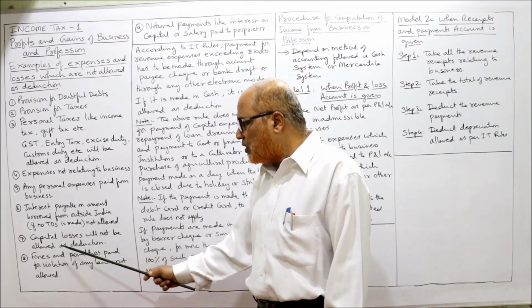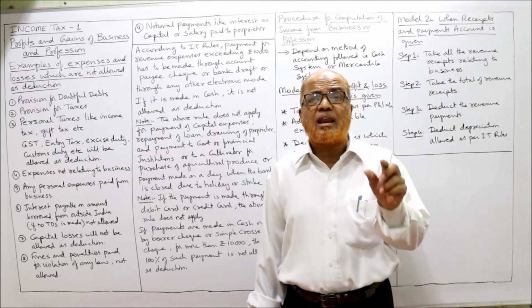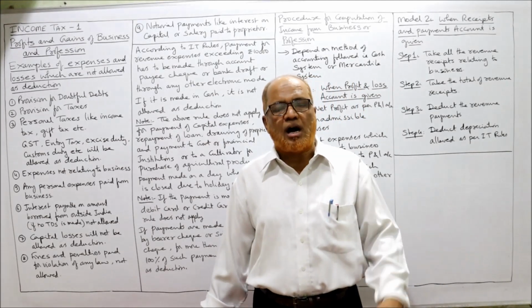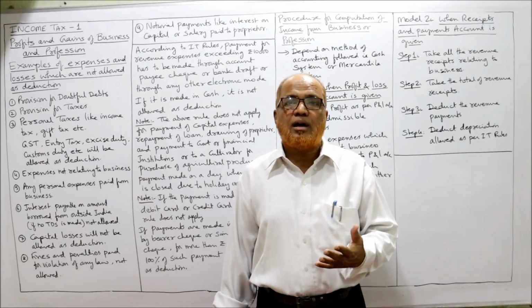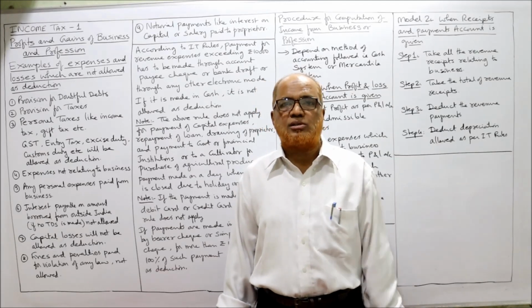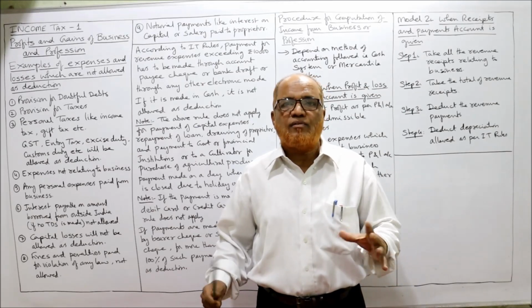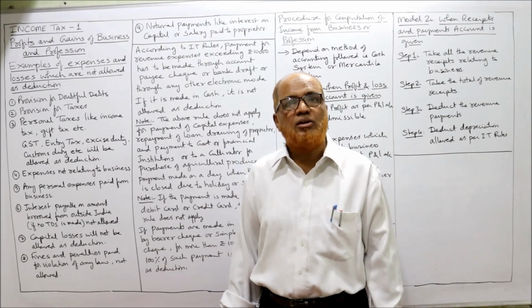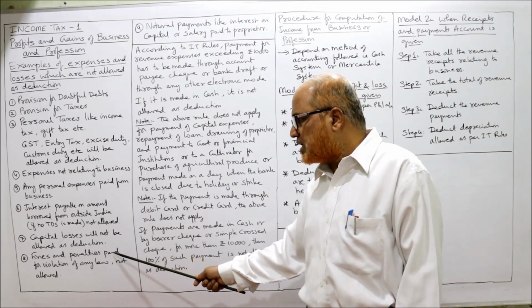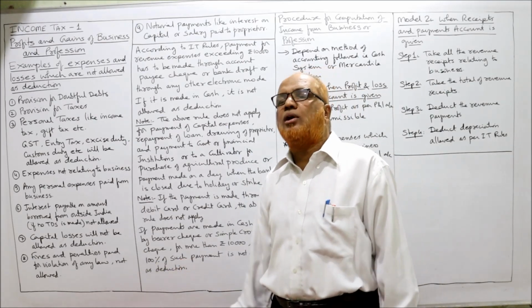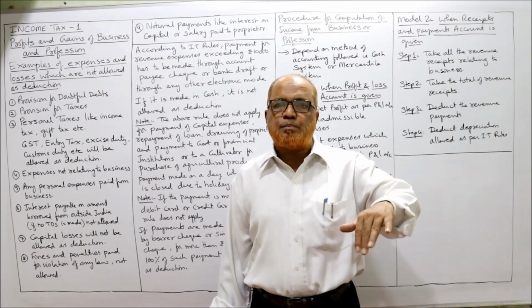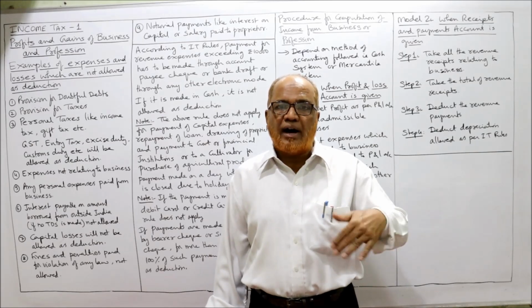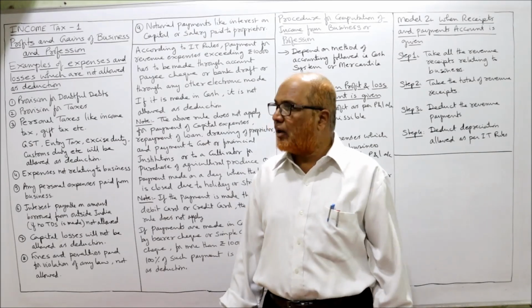Then capital losses will not be allowed as deduction. Only revenue losses will be allowed. The losses which are recurring, expected losses, are allowed as deduction, whereas non-recurring losses, that means capital losses, like loss of asset by fire, will not be allowed as deduction. Then fines and penalty paid for violation of any law are not allowed as deduction. If a business has paid the fine or penalty in violation of law, it will not be allowed as deduction.